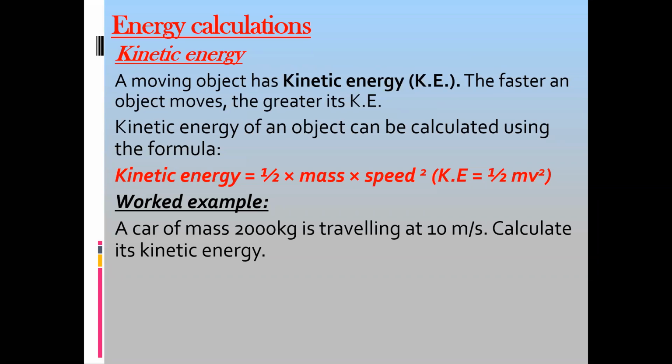Word example: a car of mass 2000 kilogram is traveling at a speed of 10 meter per second. Calculate its kinetic energy. What is the kinetic energy of the car?